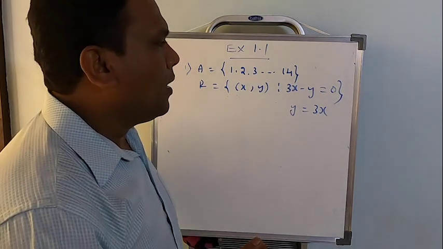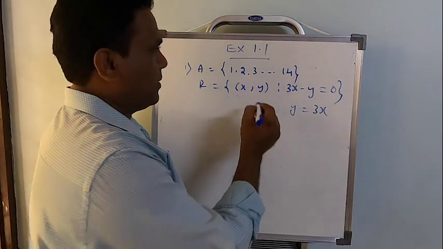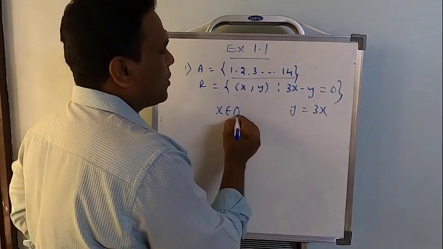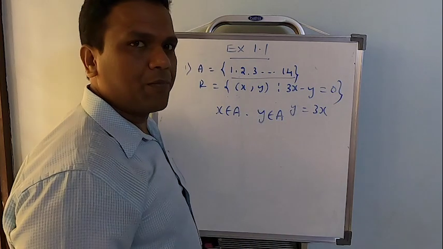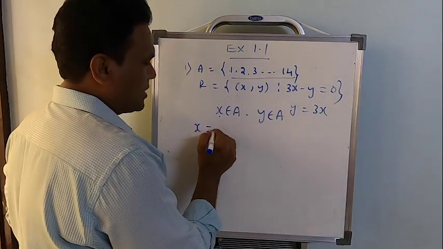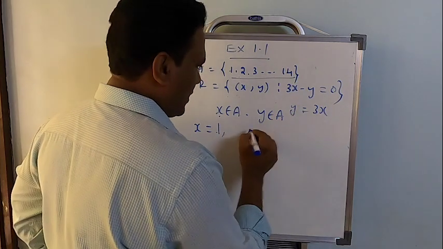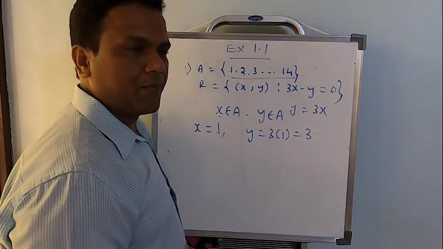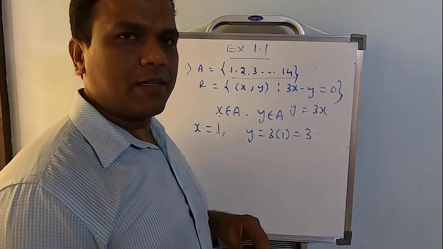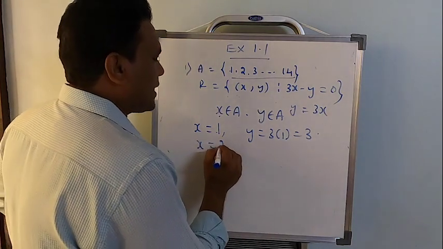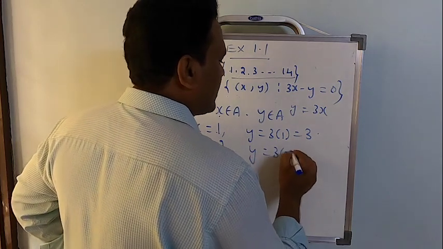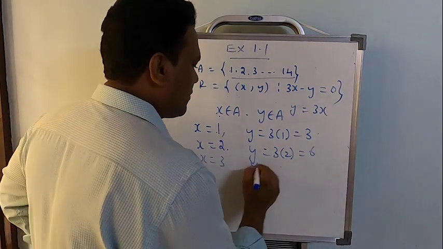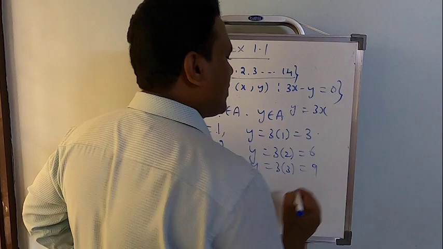Okay, now look here. Whatever the values of x and y, because there is only one set, x is an element of set A, y is also an element of set A. So what is the first element of set A? The first element of set A is 1. So when I put x equal to 1 here, what will the value of y be? y is equal to 3 into 1, that's going to be 3. And 3 is also an element of the given set. Fine, now look at the next one. If I put x equal to 2, y will be equal to 3 multiplied by 2, that is 6. Now the next, let me put x equal to 3, then y will be 3 multiplied by 3, which is 9.